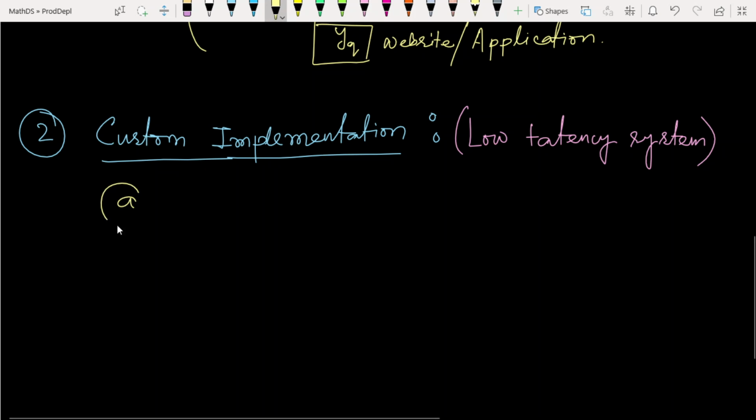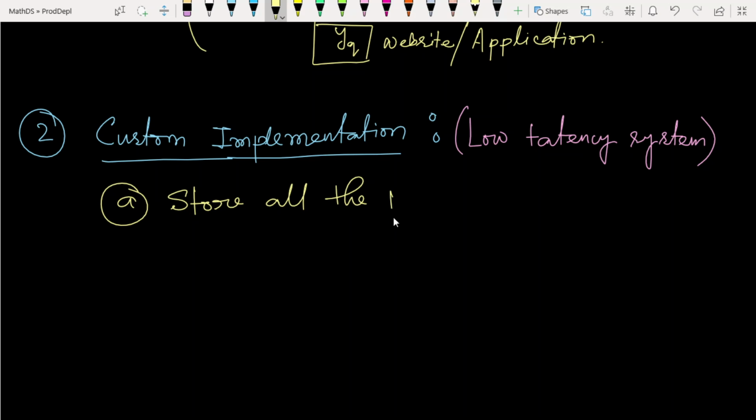There are a few steps. First, suppose you think of logistic regression. The first thing we have to store is all the parameters of our models in a file.